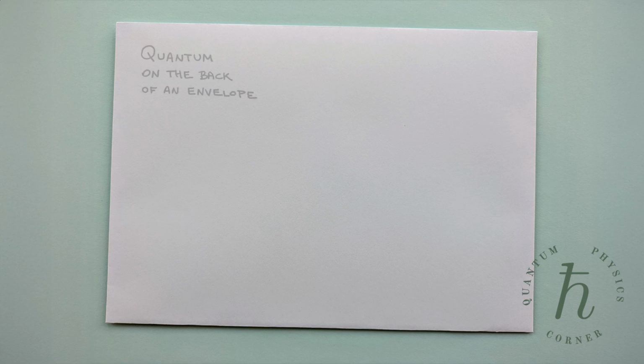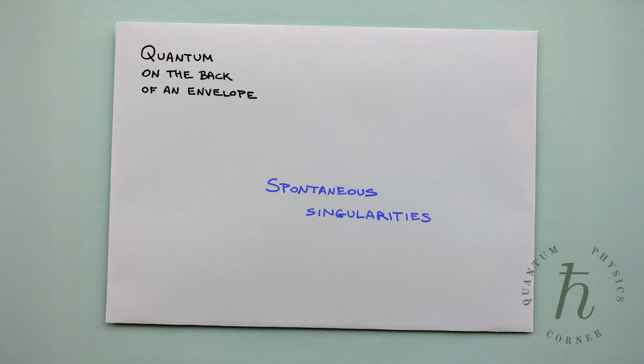In this first episode of our Quantum on the Back of an Envelope series, we'll take a look at singularities that may spontaneously appear in the time evolution of Schrödinger wave functions. Consider a free quantum particle described by a spacetime dependent wave function.